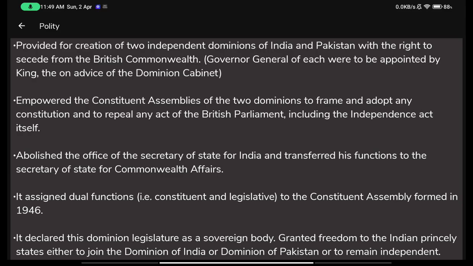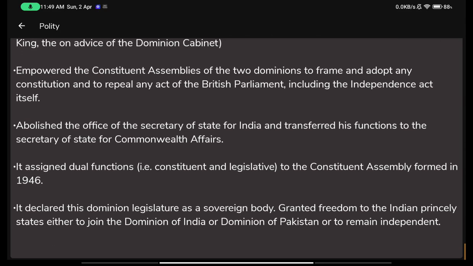It abolished the office of the Secretary of State for India and transferred his functions to the Secretary of State for Commonwealth Affairs. It assigned dual functions, that is constituent and legislative, to the Constituent Assembly formed in 1946. So now we have a separate legislative assembly, right? And the Constituent Assembly is no more there, it was only till the Constitution was written. So up until the Constitution is written, who will handle all the legislative affairs? That power was also given to the Constituent Assembly, so the members of the Constituent Assembly can also be members of the Legislative Assembly.